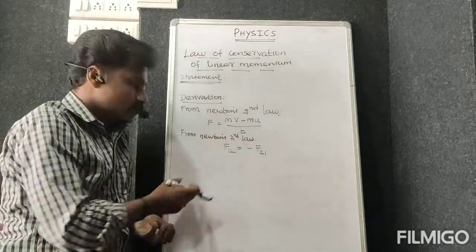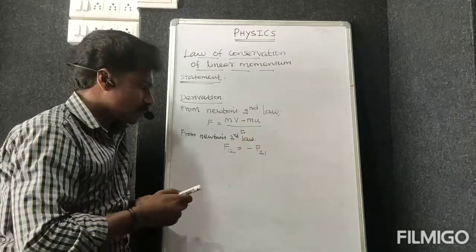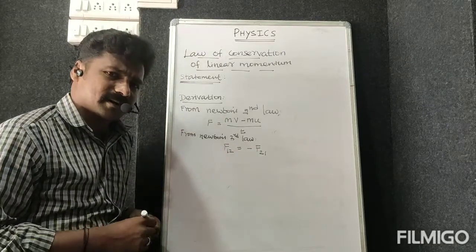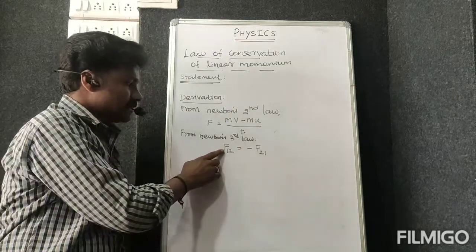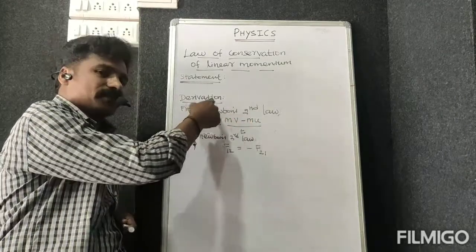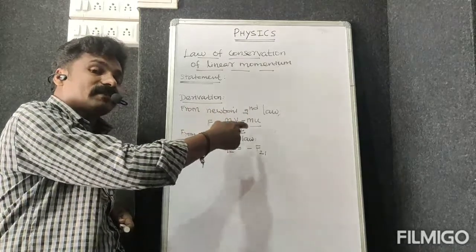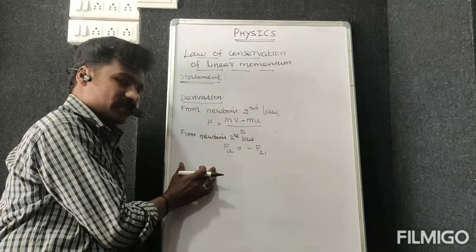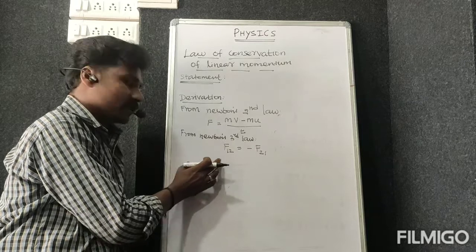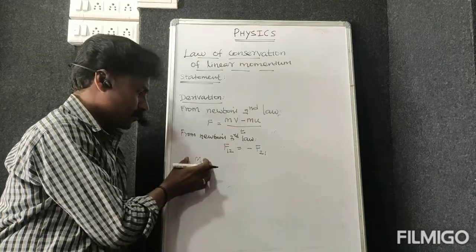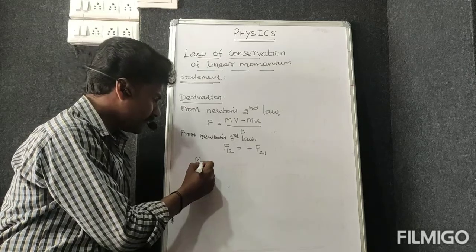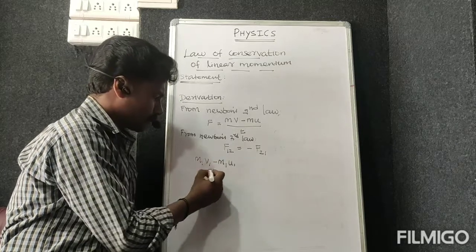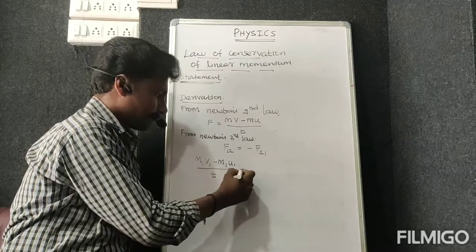Opposite sign is there. So now what is force? What is this force? First, the first object to the second object. So who applies the force? The first object only applies it. So this F value I can write in this format, F12. Only the first object will come here. So we can write this formula: m1 v1 minus m1 u1 divided by time t.